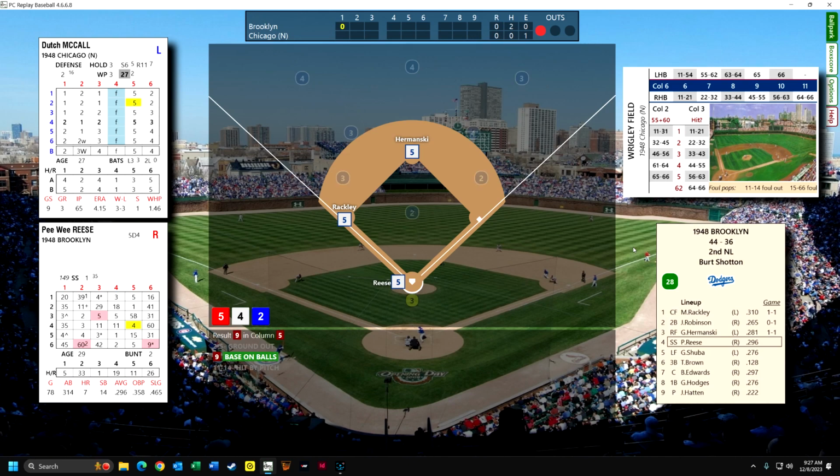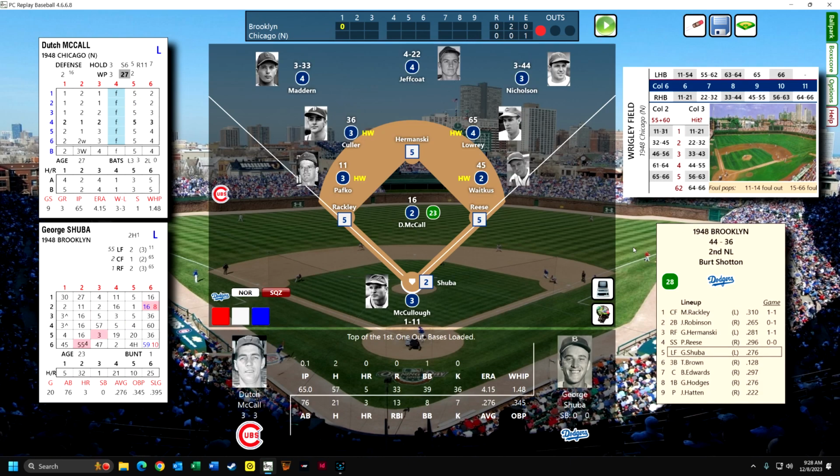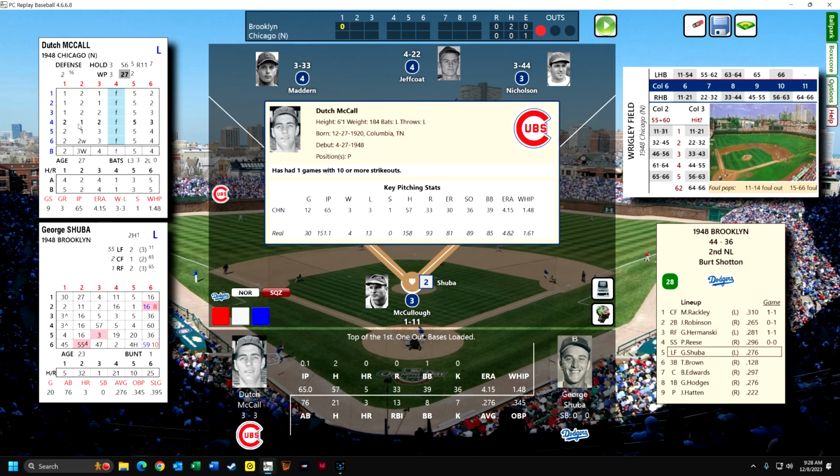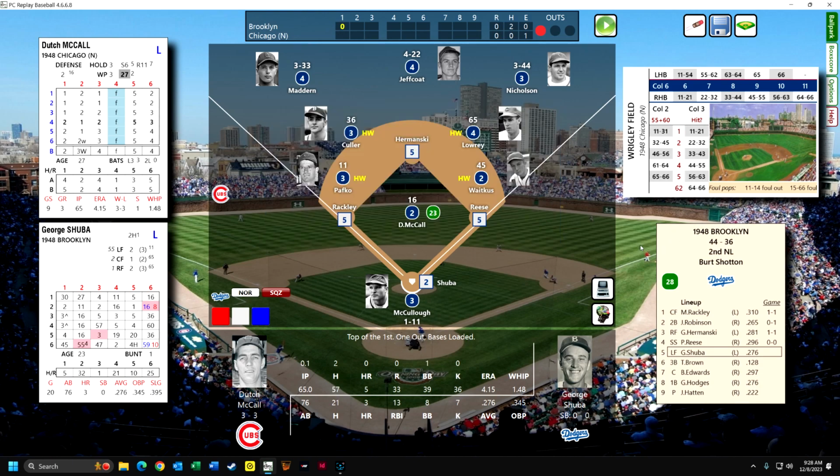In the previous game of the doubleheader, Pee Wee hit a ball that should have been a home run, and just because of incredibly lousy dice rolling, he ended up with a base hit, and I think that would have made a difference. Anyway, he walks, so we have bases loaded. It's not going so well for Dutch McCall. Dutch McCall, who's from Columbia, Tennessee, 6'1", 184. He bats left and he throws left.